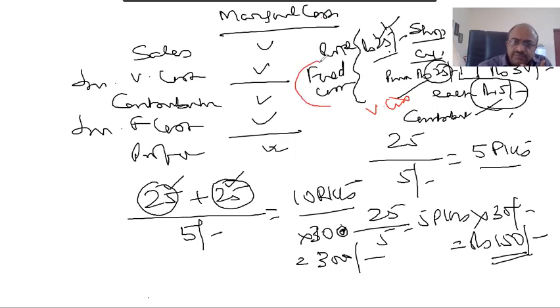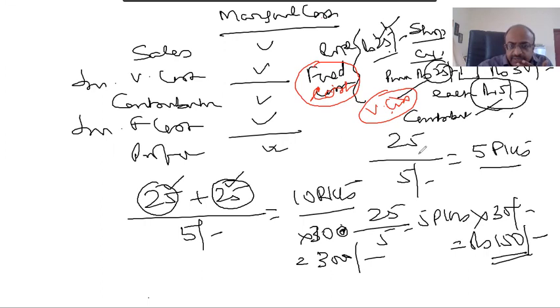All notes are there, so listen carefully. Notes are already there, so you can use the notes. So therefore, we have seen selling price, variable cost, fixed cost.